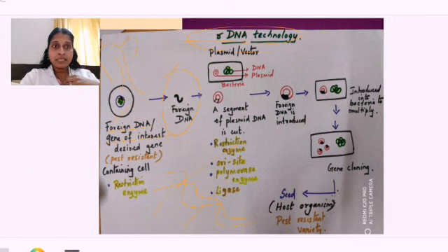Sometimes I may fail, isn't it? But then the process will not take place, so it will all go waste. How much effort we have taken in dissolving the cell wall, nuclear membrane, then taking out the segments, and the gene has been isolated. So it's a very difficult task.